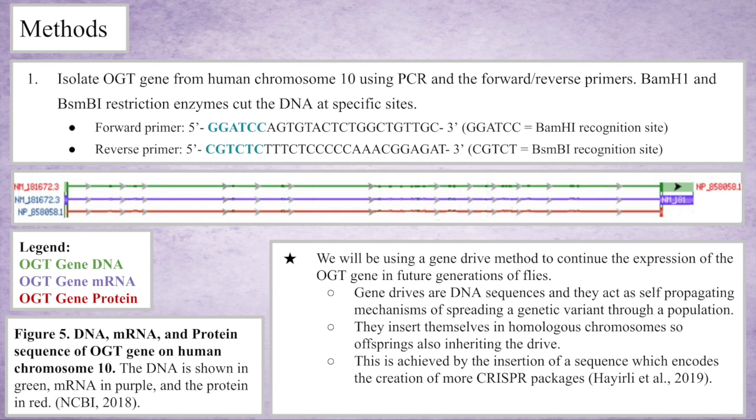We will also be using the gene drive method to continue the expression of the OGT gene in the future generations of flies. Gene drives are DNA sequences, and they act as self-propagating mechanisms of spreading a genetic variant through a population. They work by inserting themselves in homologous chromosomes, which will lead the offspring to also inheriting the drive. This is achieved by the insertion of a sequence which encodes the creation of more of the drive packages.